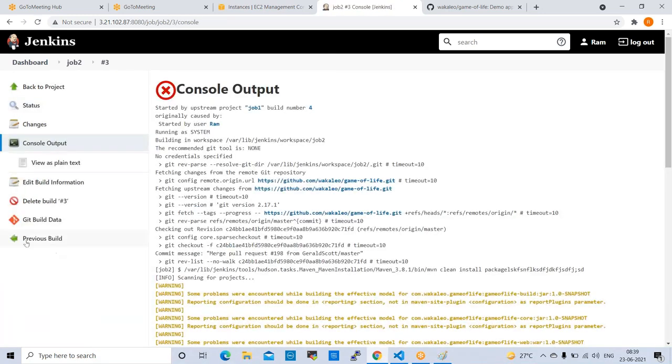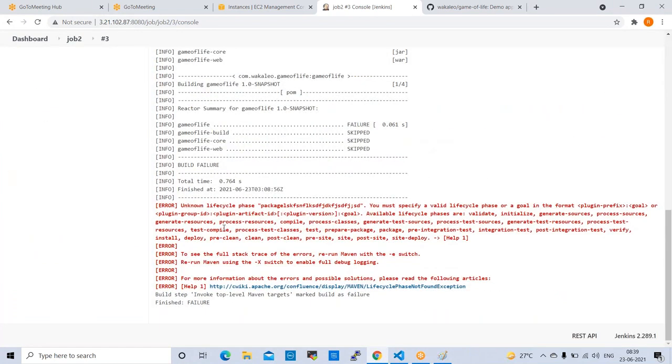Why has this failed? Check the logs, click on the logs. See here, error, unknown lifecycle phase. Yeah, package. So after package, some comments are there here. It is simply saying goal or plugin issue. Okay, so here: build step, invoke top level Maven targets, marked build as failed. Invoke top level Maven targets, there is an issue. So it is failed. Job is failed, right?